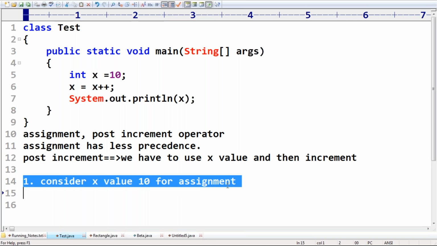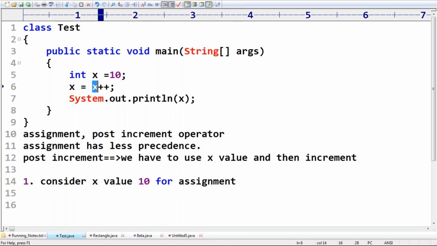Now why do we consider 10 for assignment? What is the reason? Anyone, can you please tell? Because it is post increment. Next, this 10 value is not yet initialized to x. What is the reason? This assignment should happen at last because it has less precedence. Next, perform post increment.